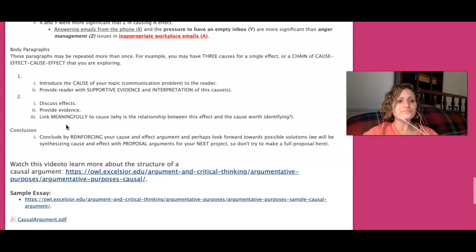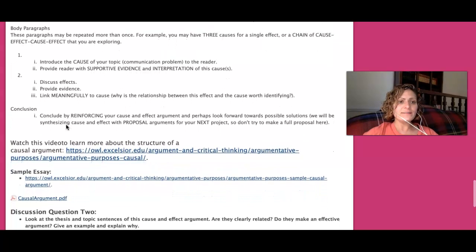So, after you've done that, the next thing you need to look at is your body paragraphs. Begin with your cause and use evidence from your research to support this. And that cause should be concrete. These shouldn't be generic causes. These should be examples that you found either in your research or, remember, we looked at just popular magazines to get stories that had cause and effect that we could then explore using our research as an explanatory tool.